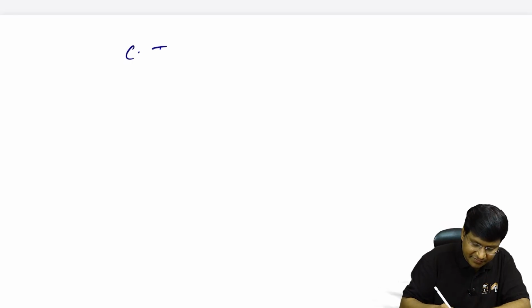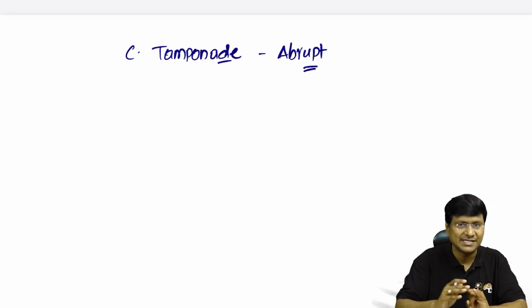Now, some quick points about the cardiac tamponade, which is a very, very important condition. So basically, cardiac tamponade is abrupt accumulation of fluid in the pericardial space. That is what is called cardiac tamponade.